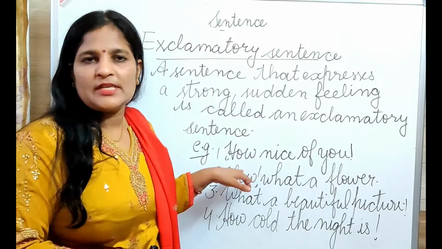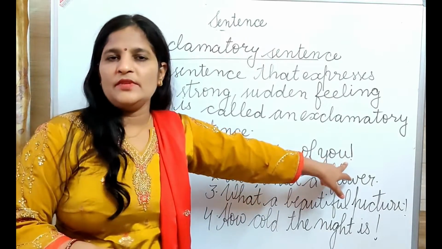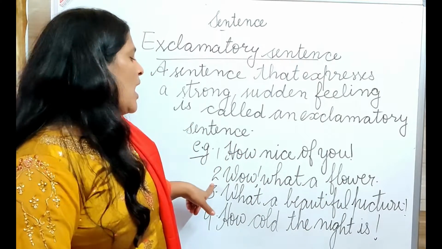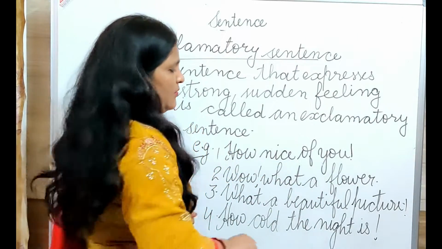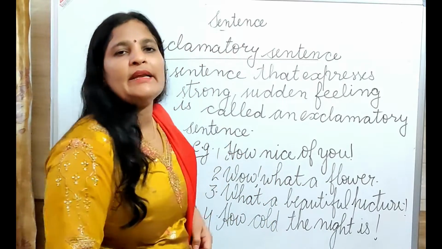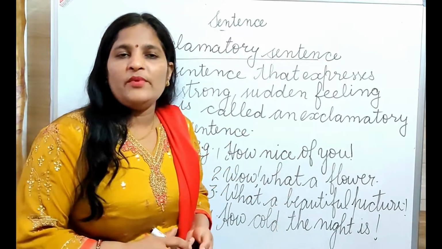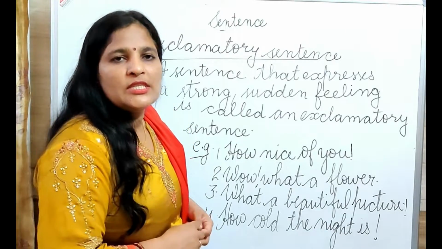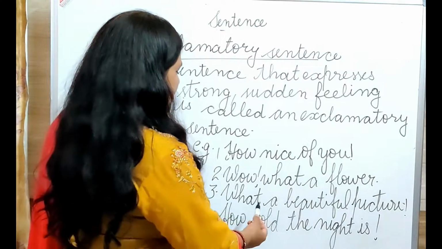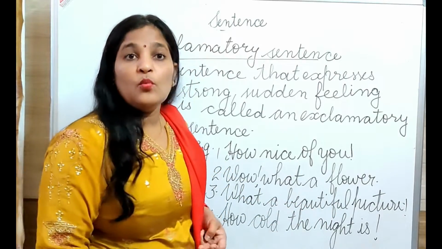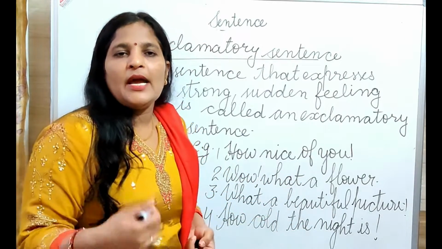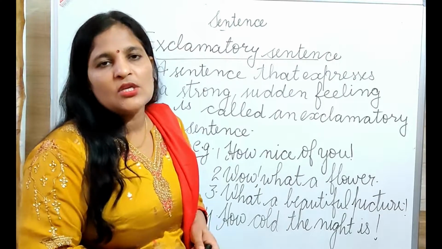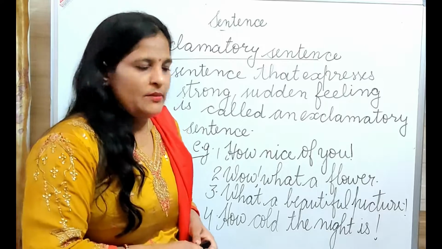Exclamatory sentences always start with a capital letter and end with an exclamation mark. Clear to you? Next one is: Wow! What a beautiful flower! Here, wow is an interjection. When we say wow, the expressions come on my face. So this is an exclamatory sentence. What a beautiful picture! When I say what a beautiful picture, the expressions come on my face. So this is also an exclamatory sentence.